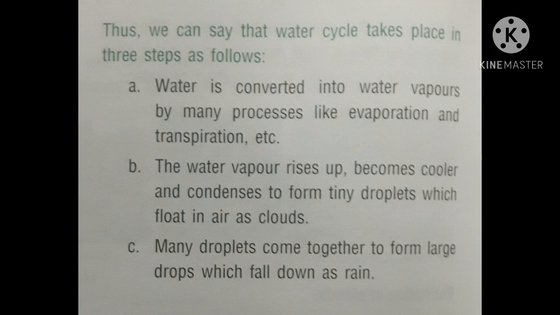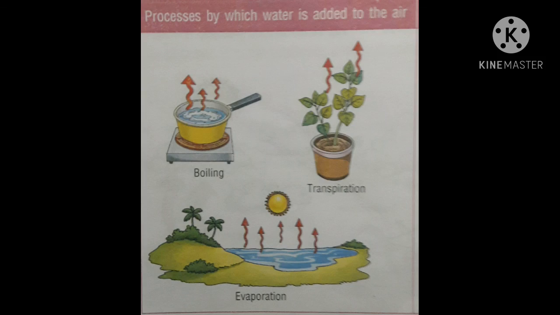Thus, we can say that the water cycle takes place in 3 steps, and these steps are as follows. First, water is converted into water vapors by many processes like evaporation and transpiration, etc. Second, water vapor rises up, becomes cooler and condenses to form tiny droplets which float in air as clouds. And third, many droplets come together to form large droplets which fall down as rain.